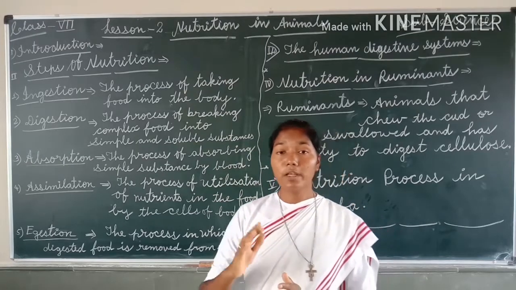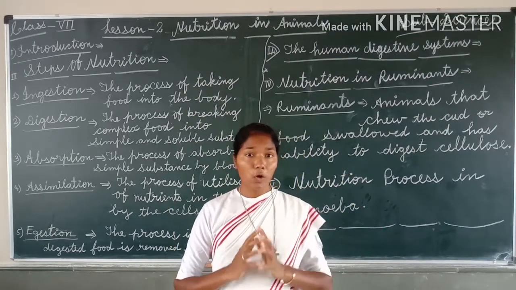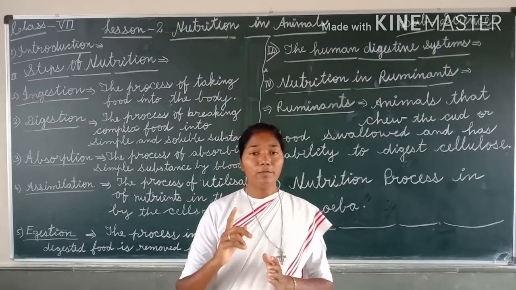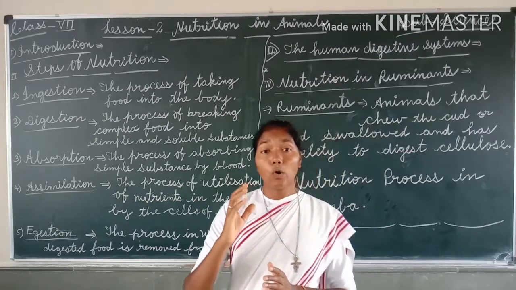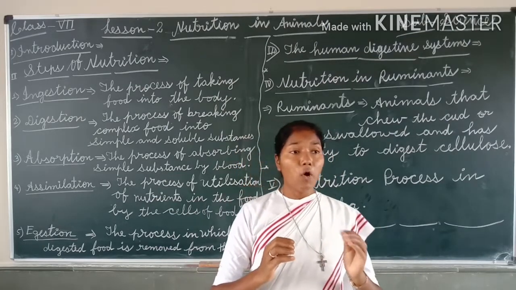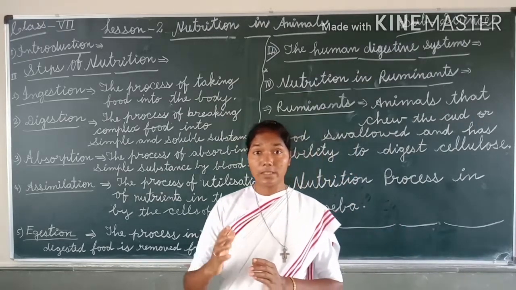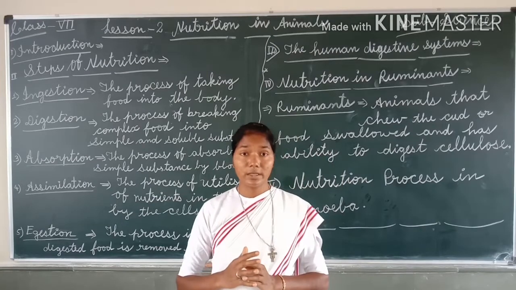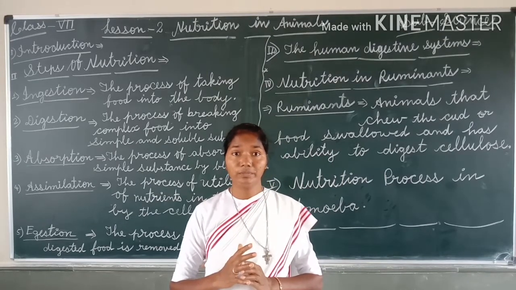For example, human beings or crow, dog. Then fourth one is scavenger, an organism that feeds on the dead body of the plants or animals. They are called scavenger. Okay?